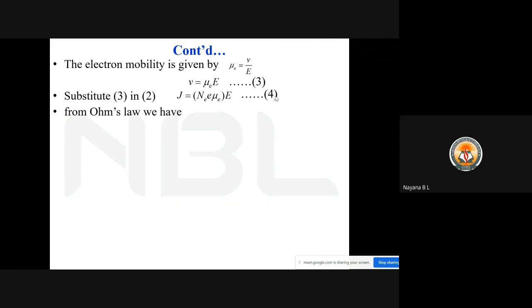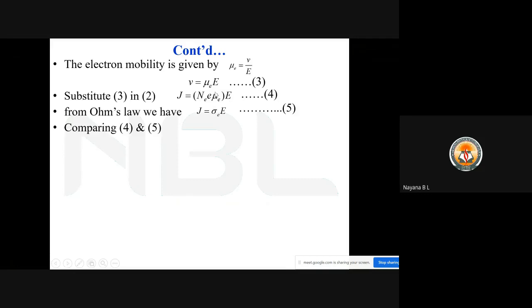Now we can consider Ohm's law, where J is nothing but sigma_e into E. According to Ohm's law, the current density formula is J equals sigma_e E. We can call this equation 5. Now you just see, guys, equation 4 and equation 5.